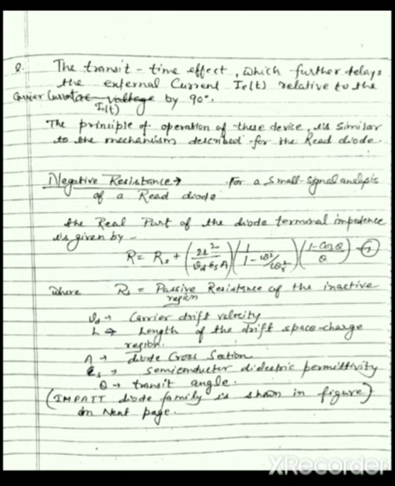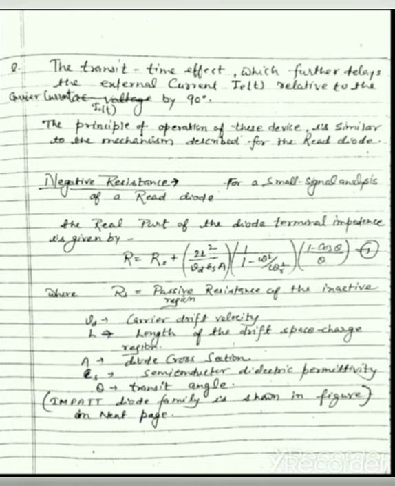Here the term R_S represents the passive resistance of the inactive region. There is an inactive region in the IMPATT diode, and R_S represents its passive resistance. In the case of the basic IMPATT diode, the read diode, the right end P plus region was the inactive region.